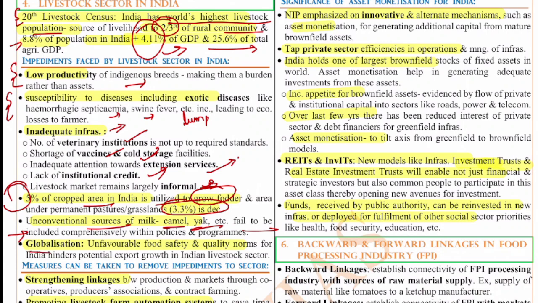And with globalization, we are facing huge competition from countries like Australia and New Zealand, as their dairy sectors are very well developed and they grow livestock on a very large scale, and that is creating issues in the Indian sector as well. Also, breeding is becoming a major issue these days. For that, we have launched various schemes to connect the breeders and the farmers. So all these things we can write.